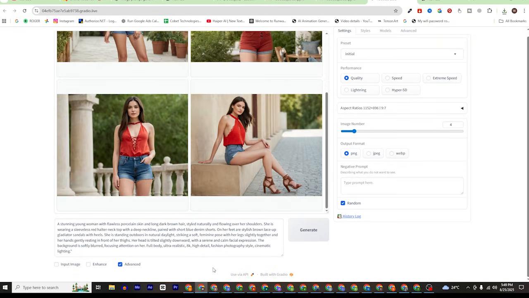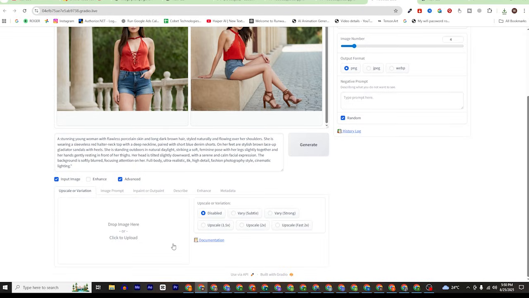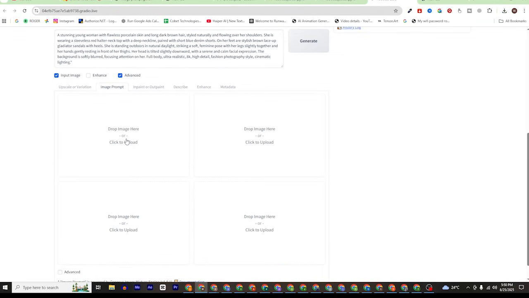Now the second step is that we will generate different variations of the same model in different backgrounds and dresses with the same physical appearance and the same model. For that, first all we have to do is click here. You can see the checkbox input image. Click here and you will see these options here. All you have to do is go to image prompt, and just upload the model you just created.